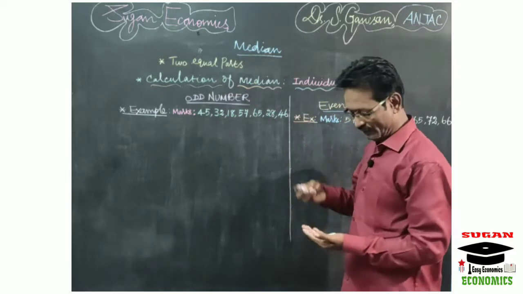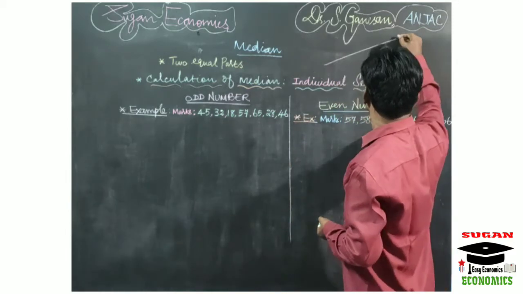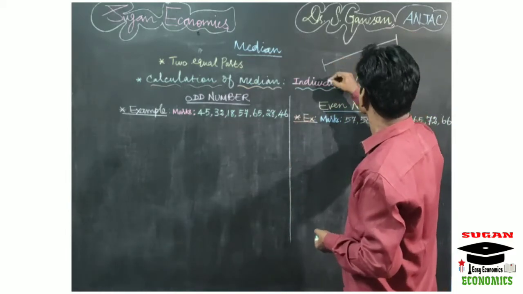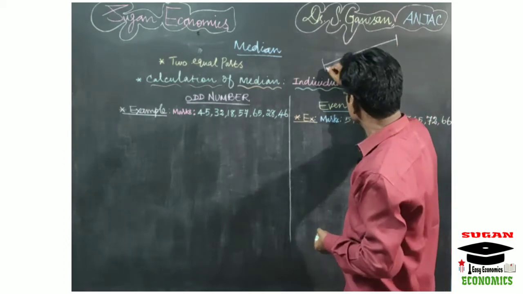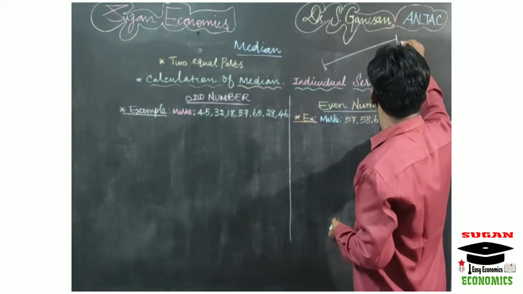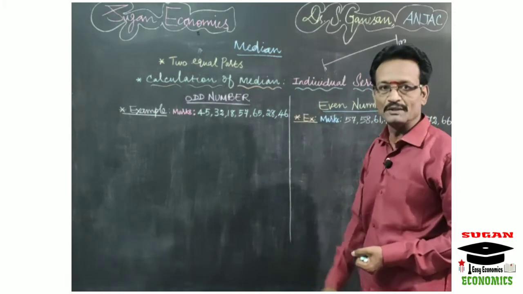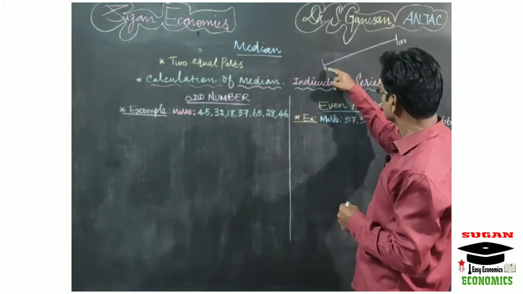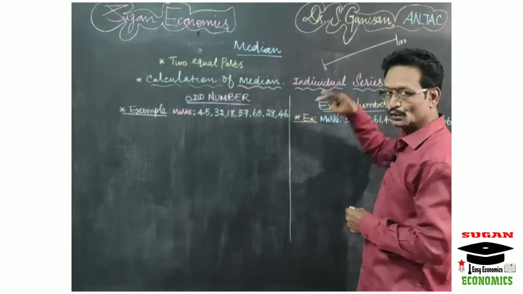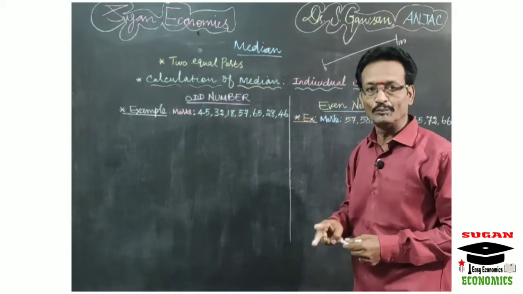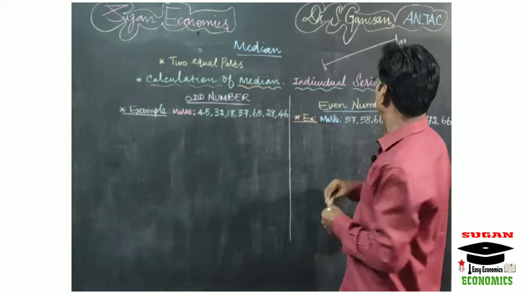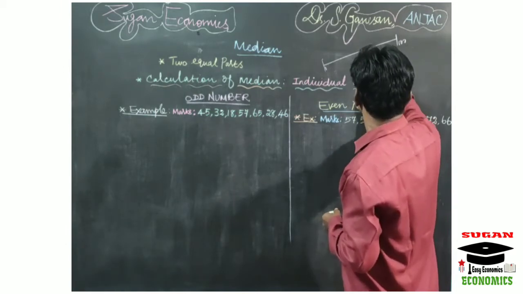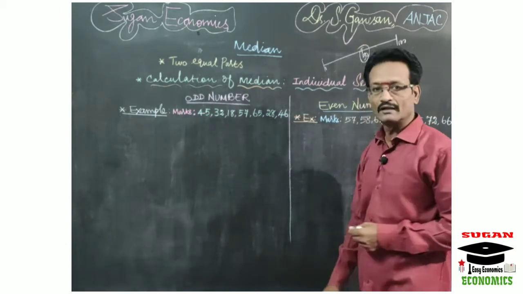For example, take a 1 meter length. Suppose you start at 1 and here you take 100 centimeters. If you want to divide this 100 centimeter length into two equal parts, we have to make a cut at point 50. So this 50 is called the median.